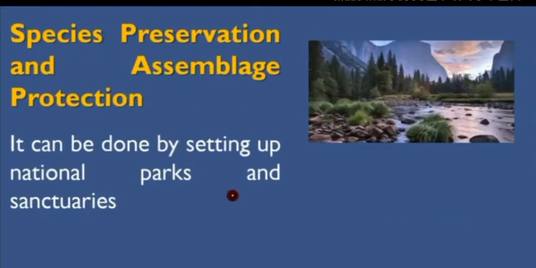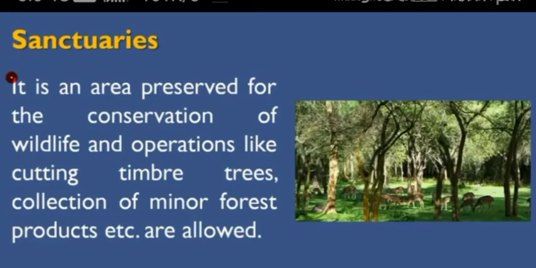Third one is species preservation and assemblage protection. It can be done by setting up national parks and sanctuaries. We know in our India many parks and many sanctuaries are available. Sanctuaries mean what?